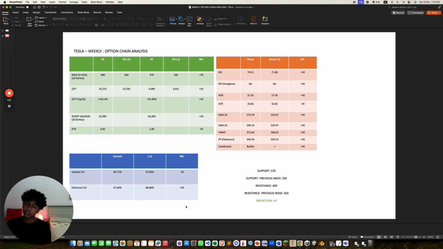The previous support, 2 weeks ago, was 330. The new resistance is 400, and 2 weeks ago's resistance was 350. And the overall prediction from the option chain is that Tesla goes up.